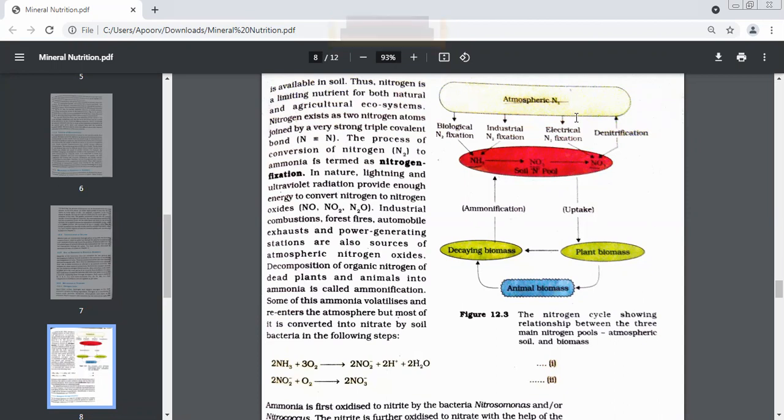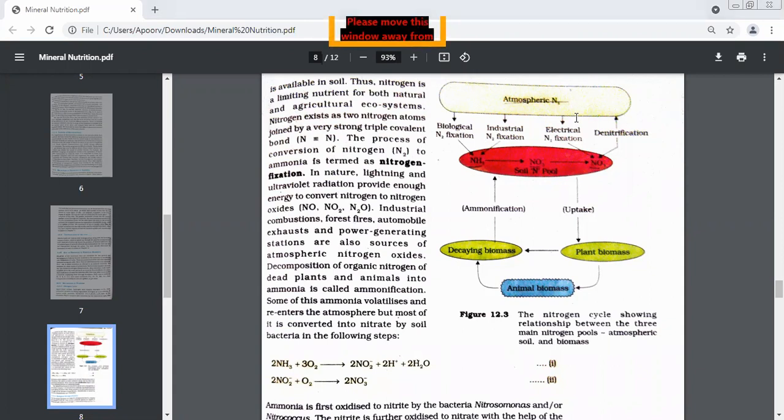Now this nitrogen keeps on converting into ammonia. What is the formula for ammonia? NH3. Ammonia, not ammonium. Ammonium is NH4 and ammonia is NH3. Now this process in which nitrogen keeps on converting to ammonia is called nitrogen fixation. Is it clear for everybody what is nitrogen fixation? Nitrogen converts to what? Ammonia.